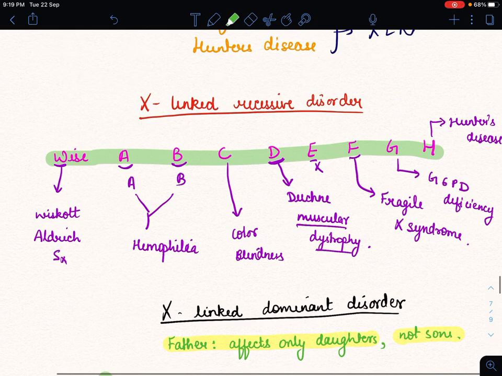And for X-linked recessive disorder, we have to remember WISE A B C D E F G H. W for Wiskott-Aldrich syndrome, A for A, B for B means hemophilia A and B, C for color blindness, D for muscular dystrophy, F for Fragile X syndrome, G for glucose 6 phosphate dehydrogenase deficiency, H for Hunter's disease.